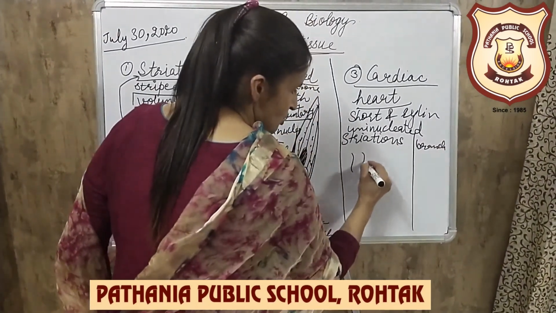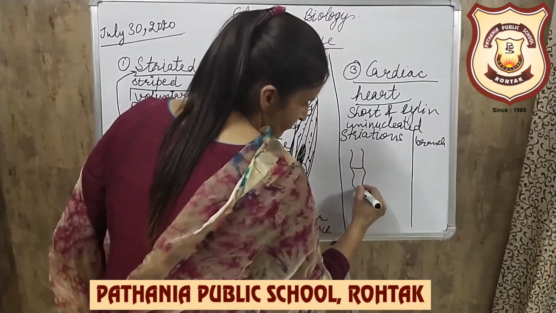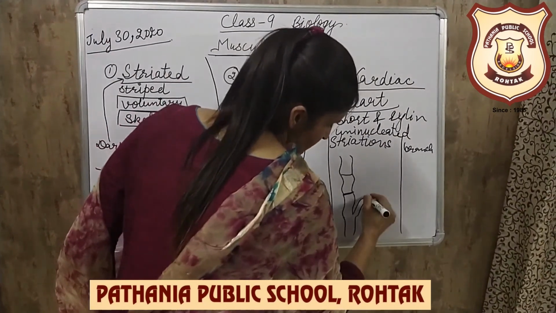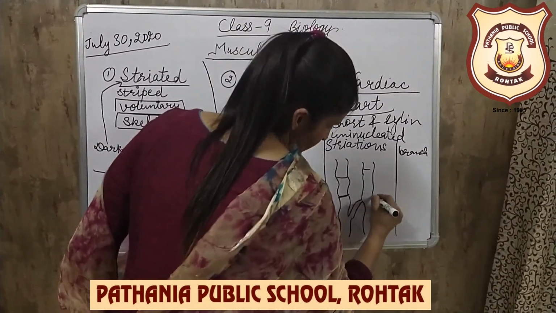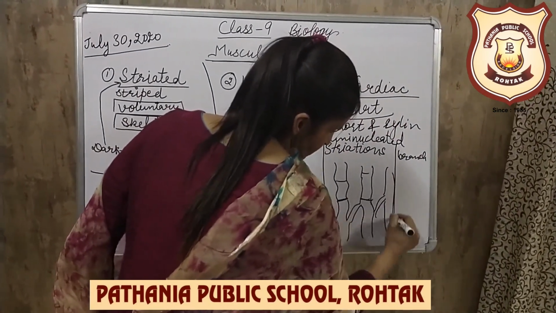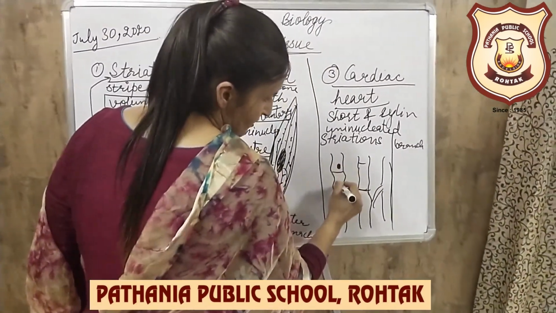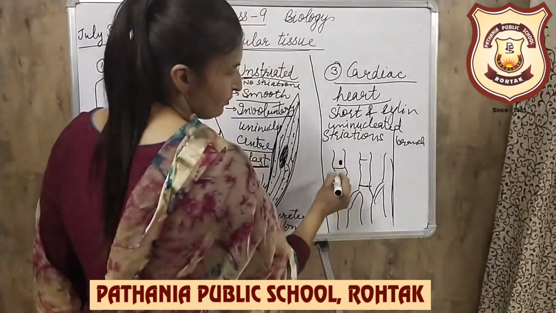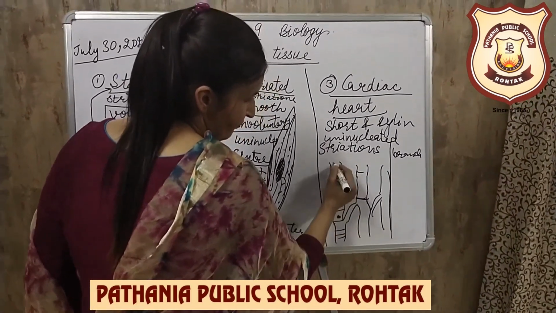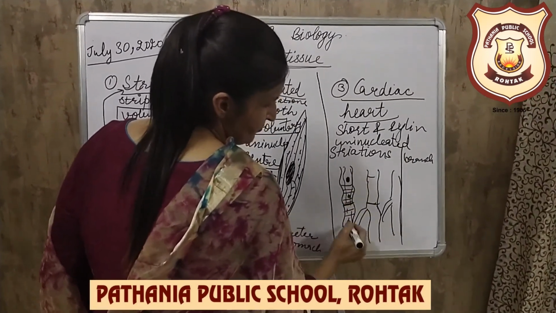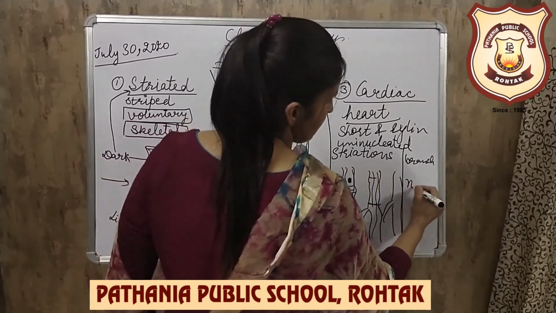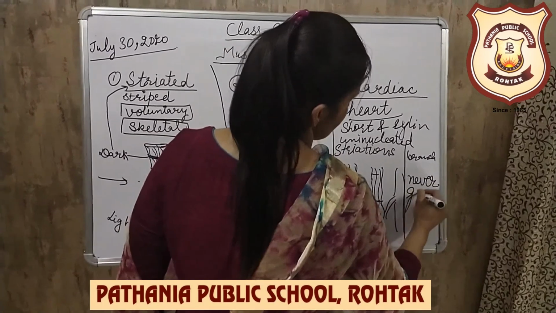You could see the short muscle fibers, they lie over one another, and this way they are present in the heart. There are many branches also. Each muscle fiber has only a single nucleus. Bands are also present. Myofibrils are also present. Nucleus is single. These are the characteristics, and they never get fatigued.